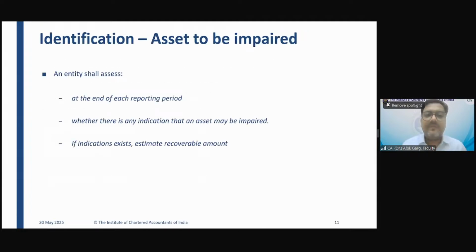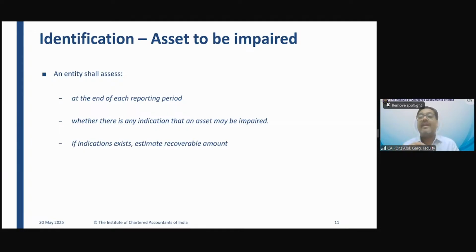Right. So how to identify an asset that may be impaired? Friends, impairment assessment is not a simple exercise. It requires a lot of calculations. It requires a lot of valuations. I'm talking about the practical life. The standard which are applicable to your course and in your examination is equally applicable in the practical life also.